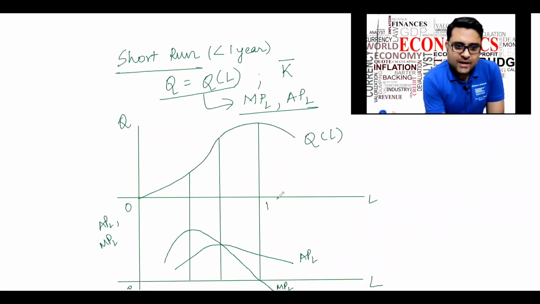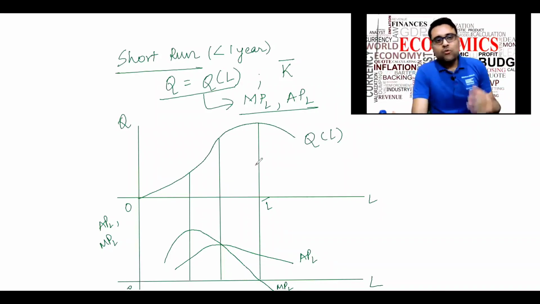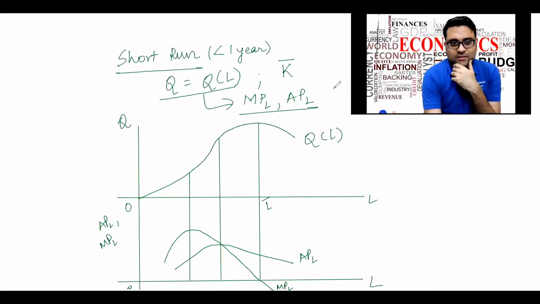I have an L bar of labor beyond which, if I hire more labor, my quantity will fall. It's like too many cooks spoiling the broth. Given the capital that we have, too much labor means they are interfering with each other's work, and the output will fall beyond this L bar. That's why the marginal productivity of labor is negative beyond this L bar.